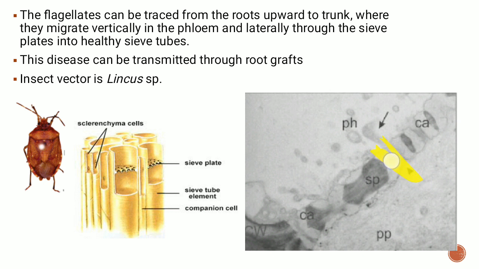So this is the sieve pore. This is the phloem protein. PP is the phloem protein. Ca is callose. Cw is the cell wall. So this is the callose and the sieve plate. SP is the sieve plate. In the sieve plate, there are sieve pores. Through the sieve pore, if the Phytomonas has to pass through, it has to be of this elongated shape. That is what has been shown over here. This is just a picture to show you how it is moving through the sieve pores present in the sieve plate and transferring from one sieve tube element to the other.